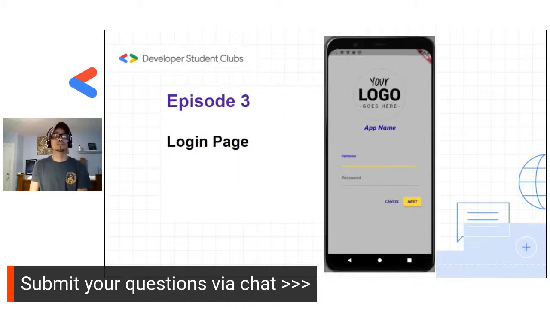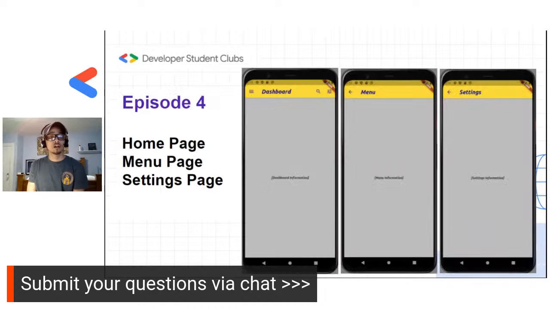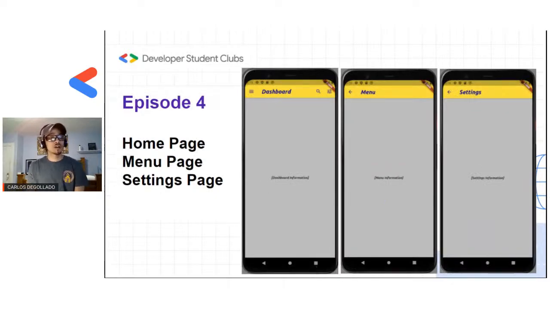Episode 3, this is a visual of episode 3. This is what we're going to be building out. It's just going to be a simple login page with our logo, a couple of text fields, just a UI for it. If you want to dig deep into authentication for your app, then I would suggest you look into Firebase for authentication, or you can build this out even deeper to accept email and password login. Episode 4 is going to cover our home page, menu page, and our settings page of our app.